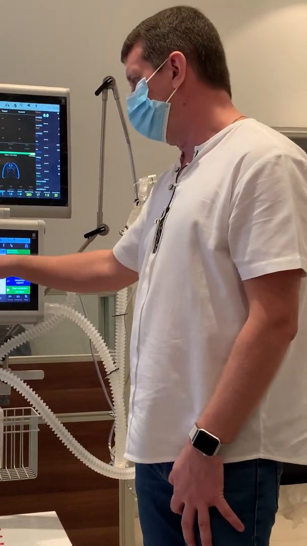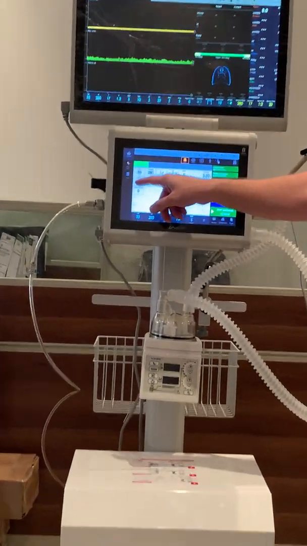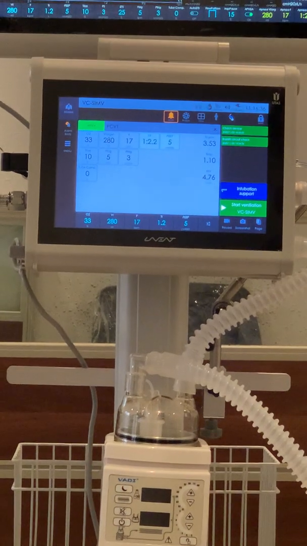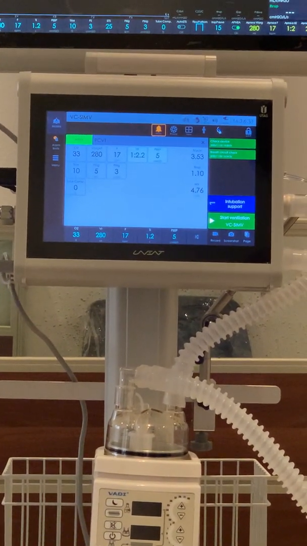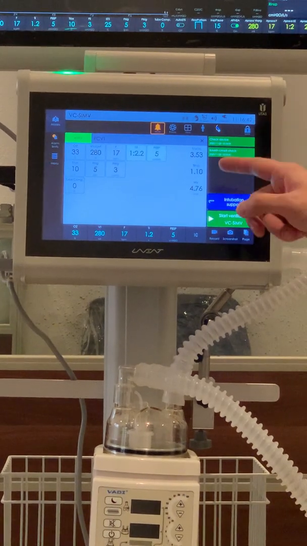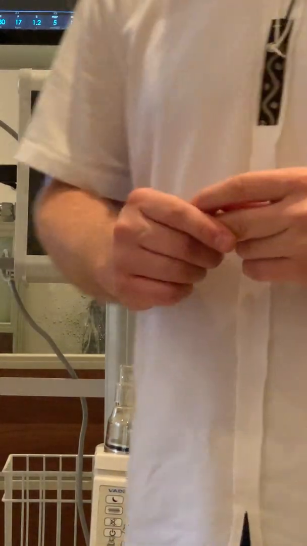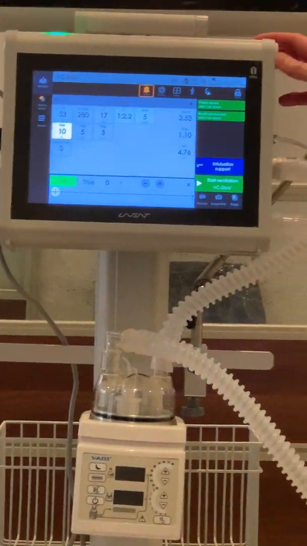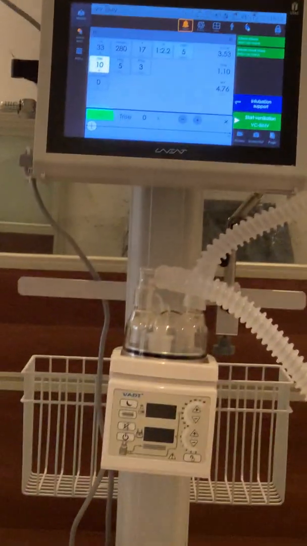So the default value is 10%, that means from the start of the inspiratory cycle until we reach the dedicated inspiratory pressure, it will take 10% of this inspiratory time. Okay. So if we need to inflate the patient faster, then it goes to 0, or slowly